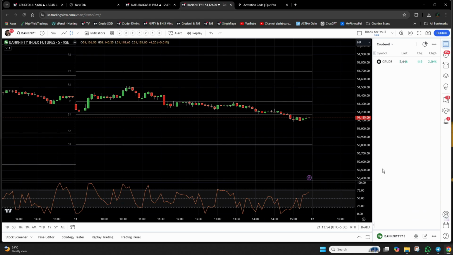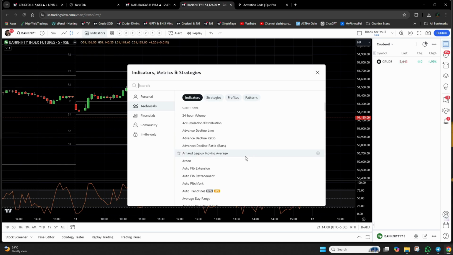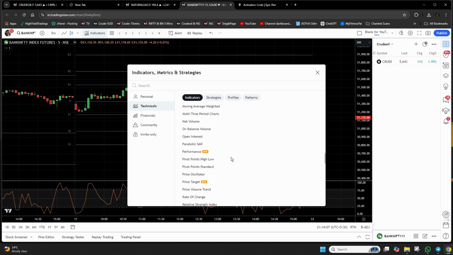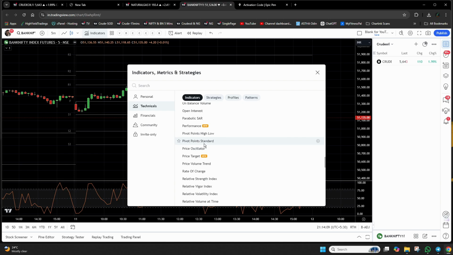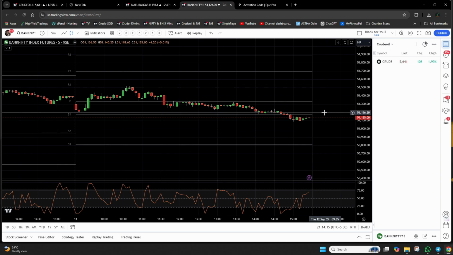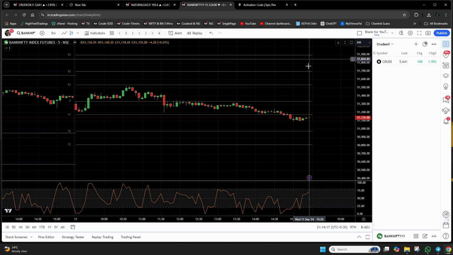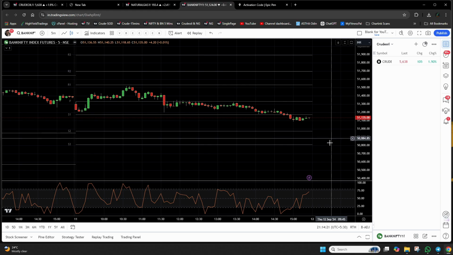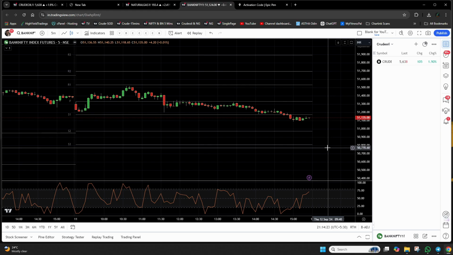For those who are using TradingView, how do you plot the pivot points on the chart? You go to indicators, scroll down, and you see Pivot Points Standard here. You click on it and the pivot points indicator will get plotted on the chart. Then you can modify it: you can thicken the lines, change the color of the lines and all those things according to your convenience. I hope that is clear.